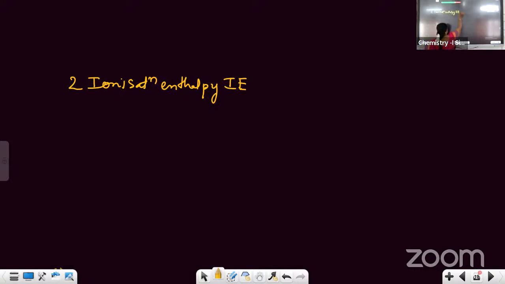The next property is ionization enthalpy. The symbol for ionization enthalpy is IE. It is called ionization enthalpy or ionization potential also we can call it. Now, what is the meaning of ionization enthalpy? The first point, you have to write the definition. We have already done this.